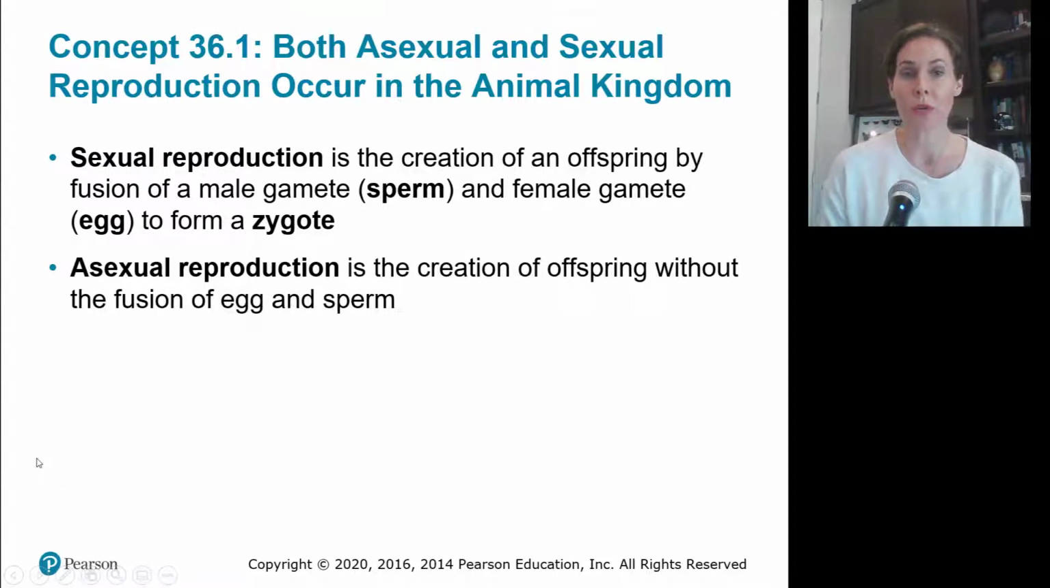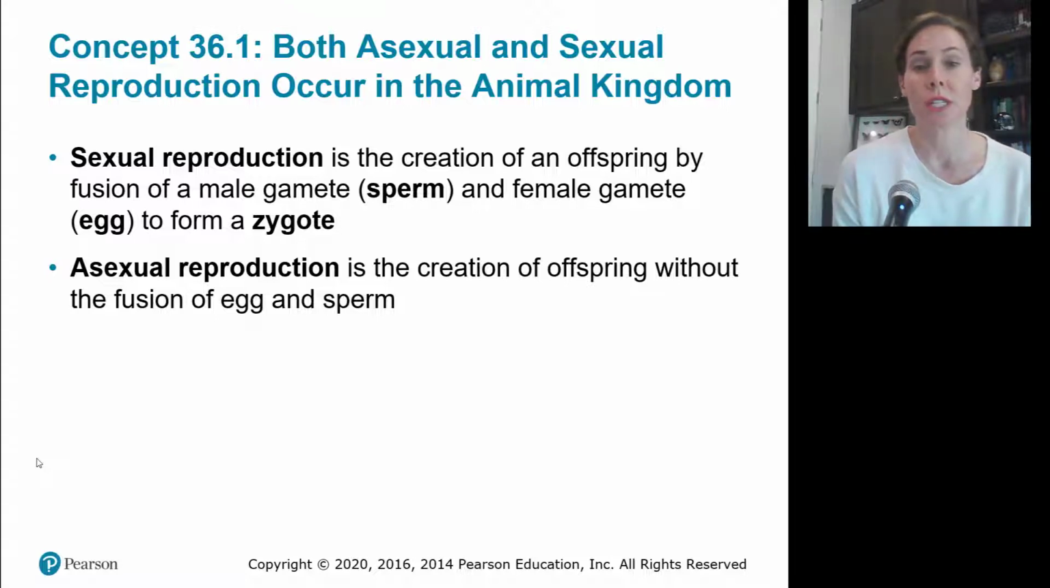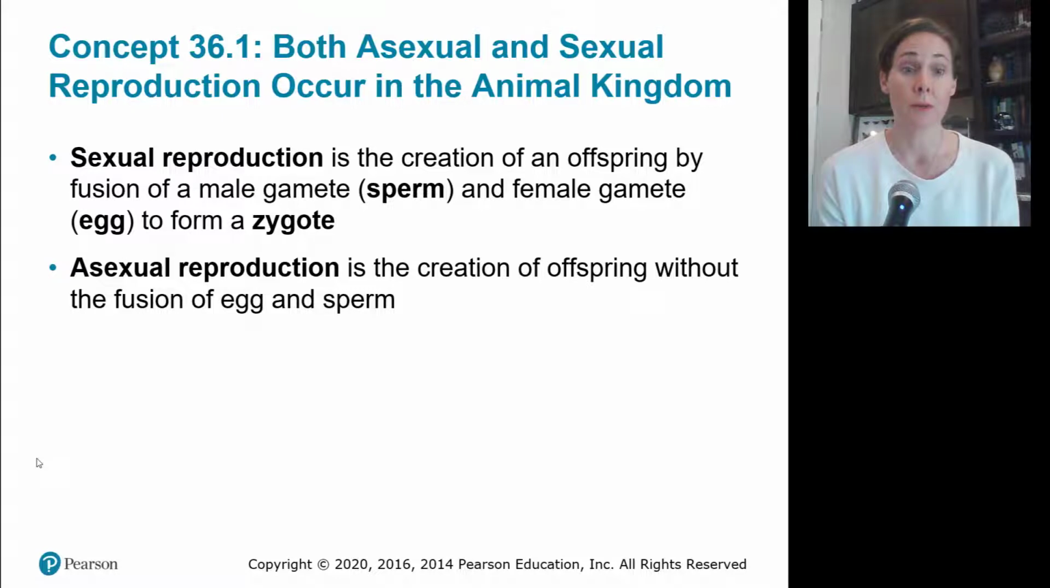There are two main types of reproduction, sexual and asexual reproduction. In sexual reproduction, offspring is created when sperm and egg fuse and form what is called a zygote. Zygote is the first stage of a living being. Asexual reproduction occurs without the fusion of the egg and the sperm. Egg may still be involved, but there is no fusion with the sperm.